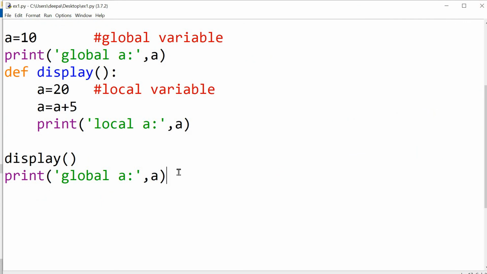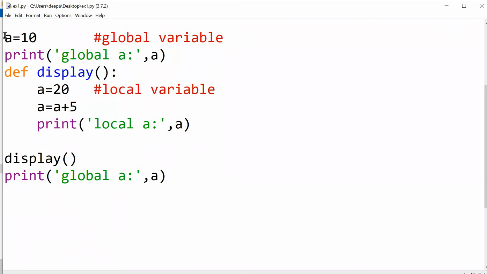This will happen this way only when you are giving the same name to the global variable as well as the local variable. If the names are going to be different, there is not going to be any confusion. Here, since global variable and local variable are having the same name, you should understand that the local variable is different from the global variable. They both are different. They are having different memory locations. So if you make any modification to the local variable, like A is equal to A plus 5, it will not affect the global variable.